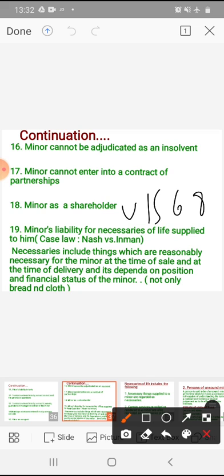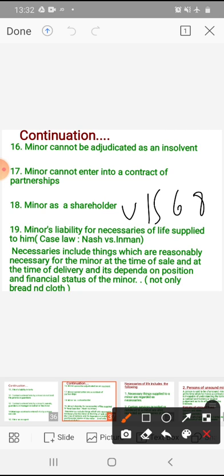And one more thing, the law has made a minor liable for necessaries of life or necessary services supplied to him or his dependents intentionally, because if it were not so, it would be impossible for a minor to procure necessaries of life or necessary services for his living.